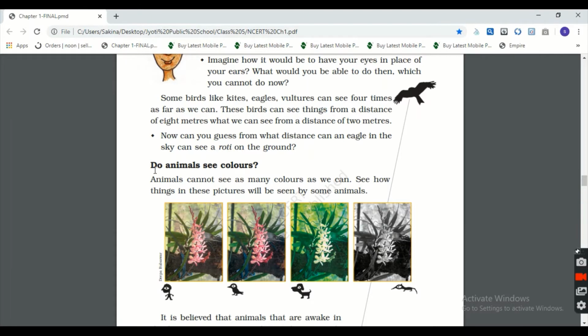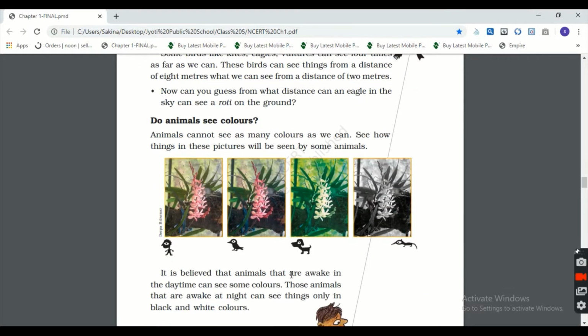Then the next topic is, do animals see colors? Animals cannot see as many colors as we can see. See how things in these pictures will be seen by some animals. A picture is given here. This animal can see this picture, this animal can see this picture, this can see this, and this can see this picture.